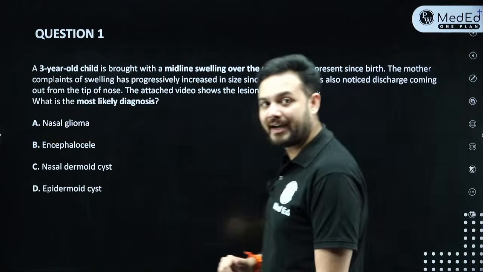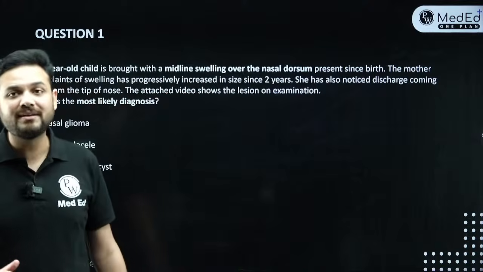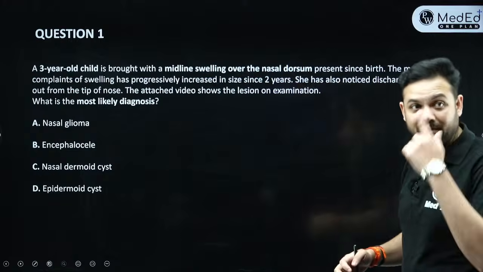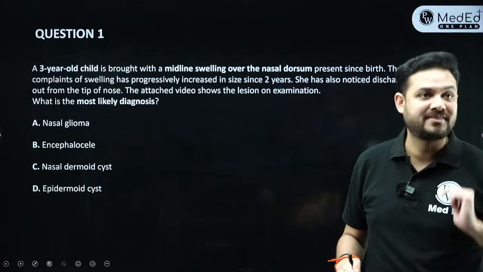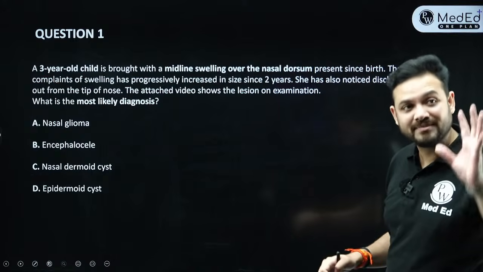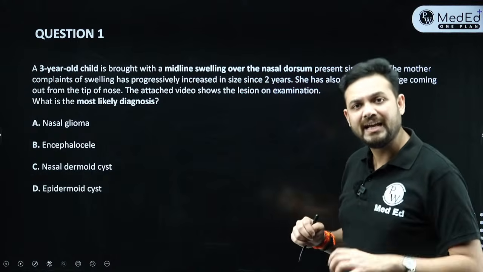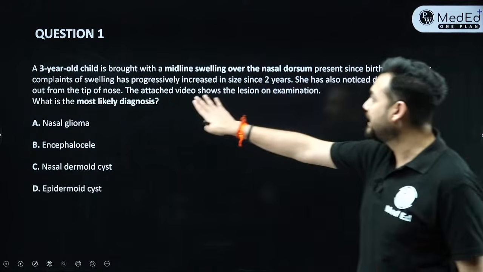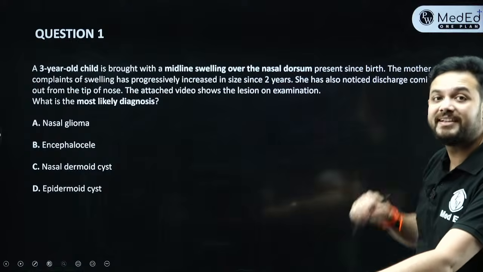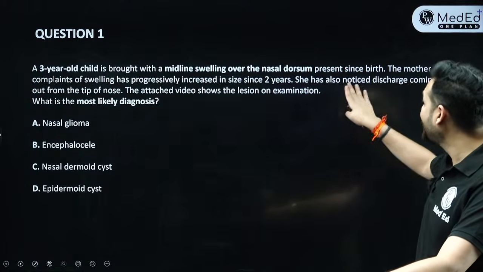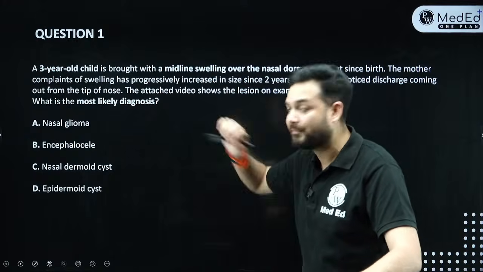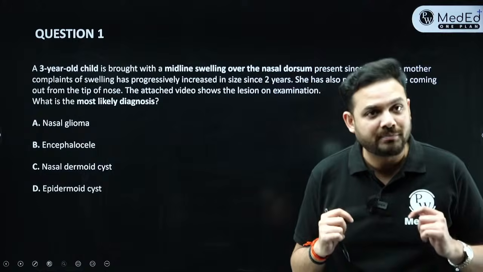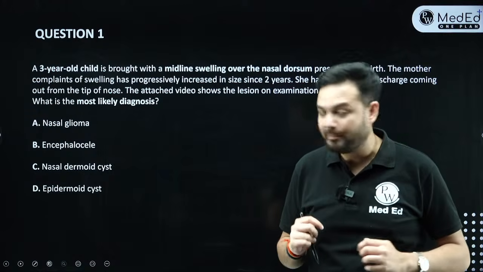We have 10 questions lined up, and the first question is about a 3-year-old child brought with a midline swelling over the nasal dorsum. This has been there since birth. The parents have noticed that the swelling has progressively increased in size over the past 2 years. Now she has also noticed discharge coming out from the tip of the nose. So there is some kind of an opening over the tip of the nose, with discharge coming out from it, and there is a swelling over the dorsum as well.